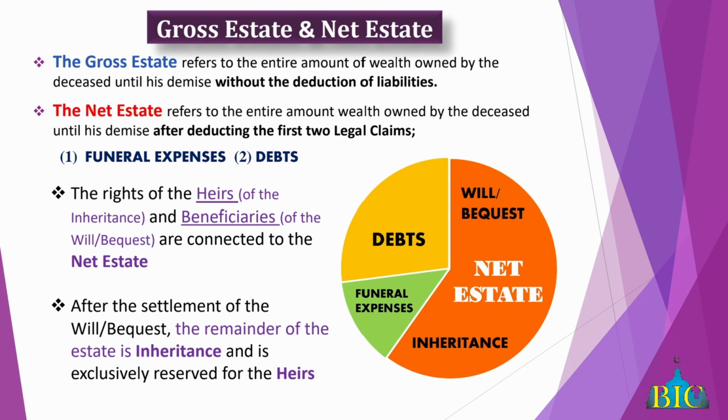So the net estate, who benefits from the net estate? The heirs and the beneficiary of the will. As we mentioned, we'll speak about the will. If we get not in this class, definitely the next class, right? The beneficiaries who would benefit from the net estate would be the heirs, and these heirs are specified by the Sharia, and you have other beneficiaries which are connected to the will, the wasiyah, in which the deceased has a say. He can stipulate other than his heirs who can benefit from his estate also. These non-heirs. But that, we'll speak about that also.